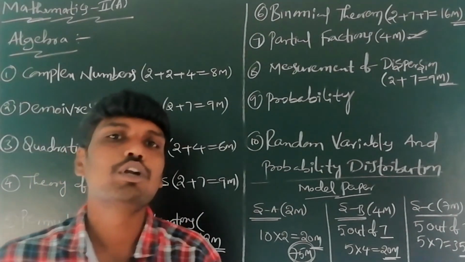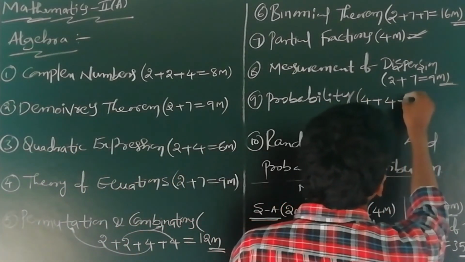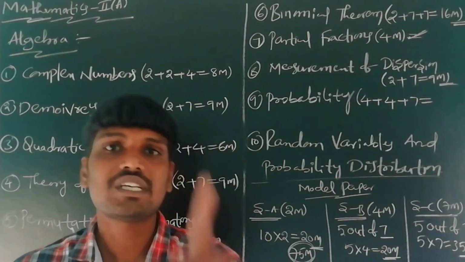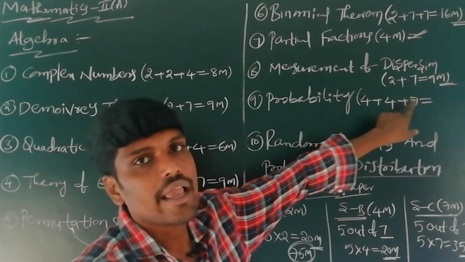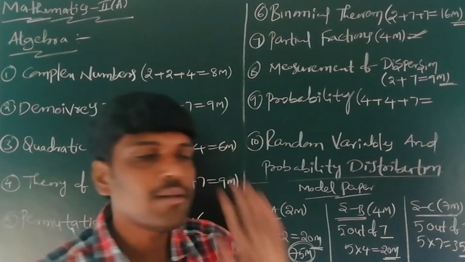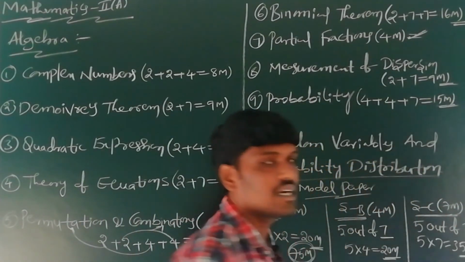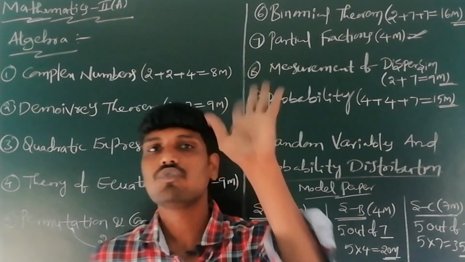In this chapter, 2 questions of 4 marks and 1 question of 7 marks. 8 plus 7, 15 marks come to the probability chapter in the IPE examination.